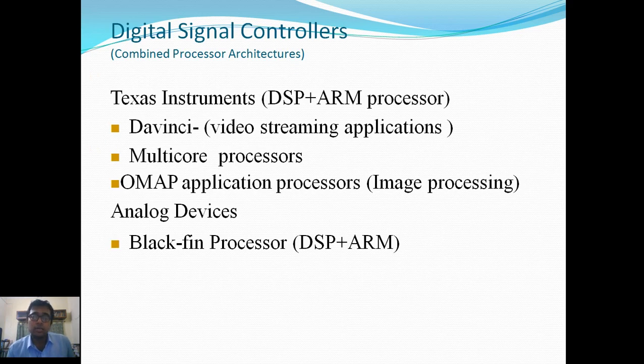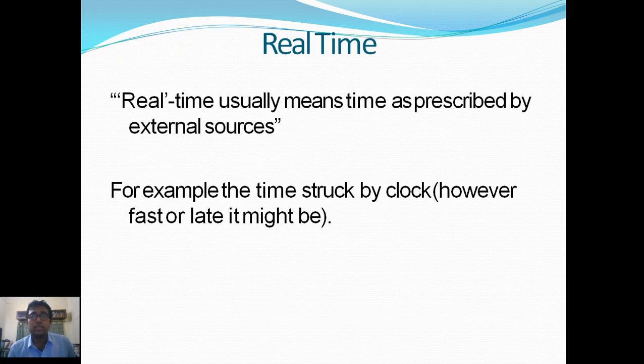Now, digital signal controllers, that is Texas Instruments: the DSP is a digital signal processor plus an ARM processor. DaVinci video streaming application, multi-core processors, OMAP application processor, image processing, Analog Devices Blackfin processor, DSP plus ARM are the examples of that. In case of this, we combine the processor architectures. Now let's go to the next slide.